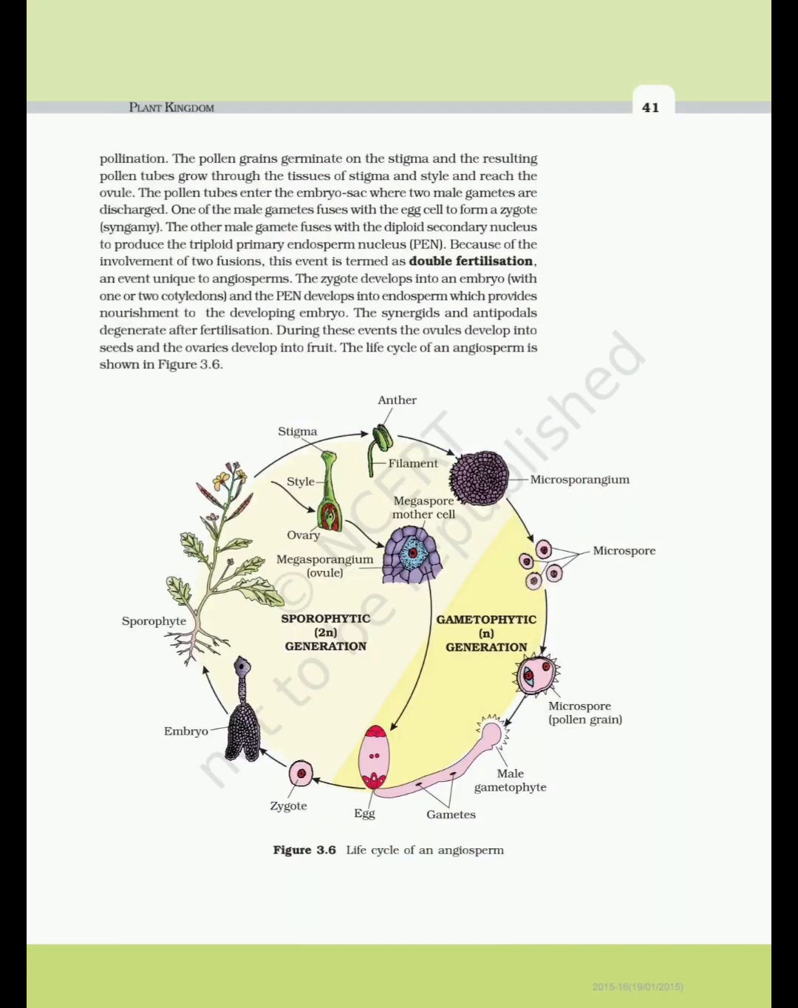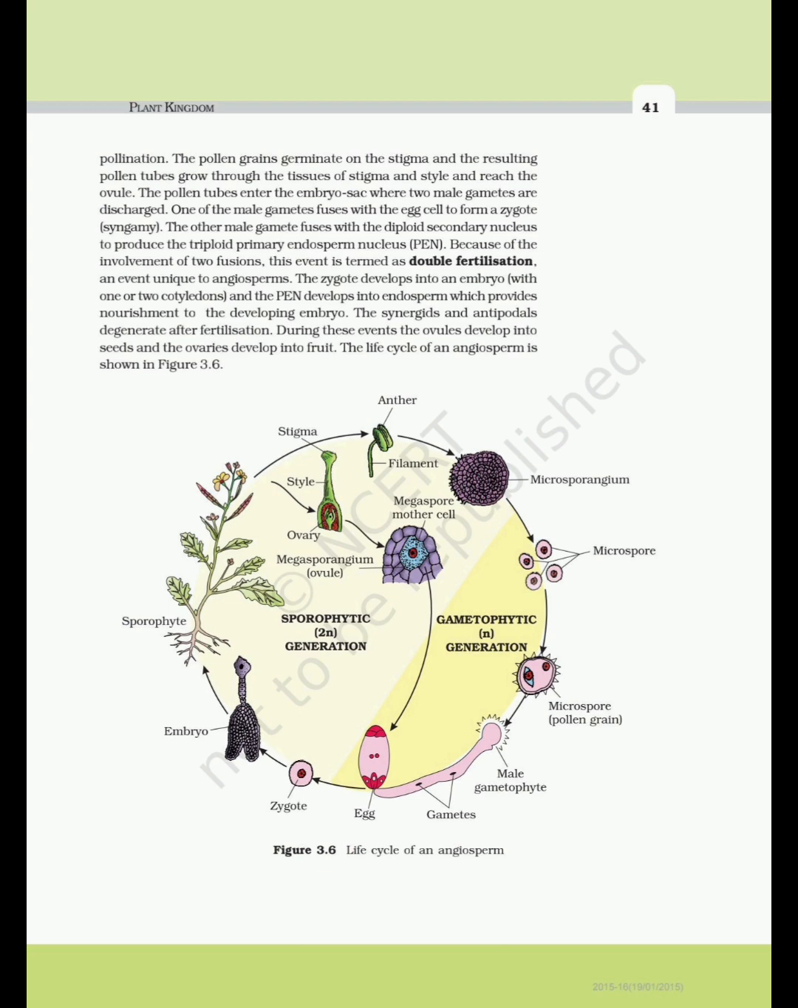The pollen grains germinate on the stigma and the resulting pollen tubes grow through the tissues of stigma and style and reach the ovule. The pollen tubes enter the embryo sac where two male gametes are discharged. One of the male gametes fuses with the egg cell to form a zygote, syngamy. The other male gamete fuses with the diploid secondary nucleus to produce the triploid primary endosperm nucleus, PEN. Because of the involvement of two fusions, this event is termed as double fertilization, an event unique to angiosperms.